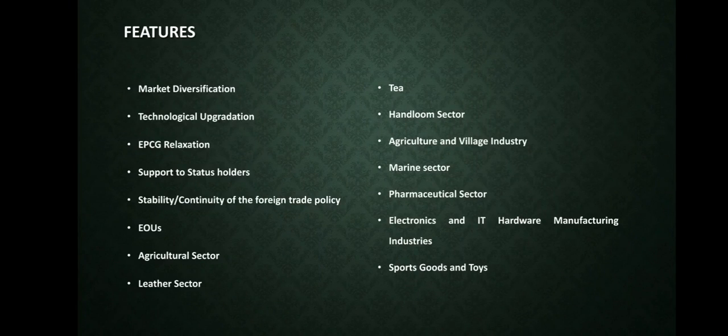Next, sports goods and toys. Permission for duty-free imports of specified specialized inputs to the extent of 3% of free on board value of exports of the preceding financial year. Second, under the MAI or MDA scheme, this sector shall be treated as a priority sector. Third, to promote exports, specific funds are reserved under the MAI or MDA scheme. Fourth, sports goods and toys are considered as special focus products and qualified for higher incentives.